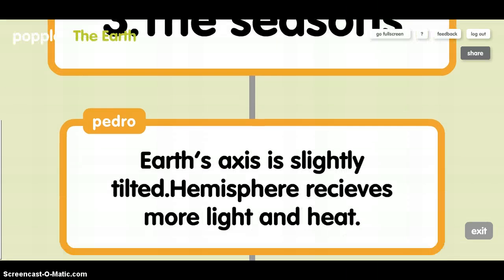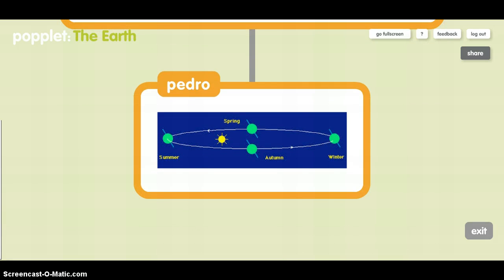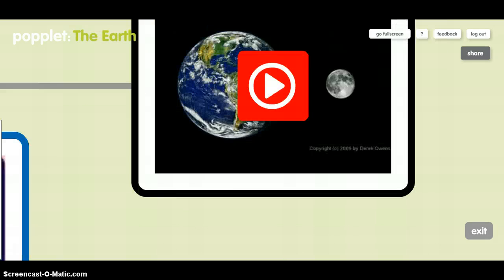3. The seasons. Earth's axis is slightly tilted. One hemisphere receives more light and heat. These are seasons.